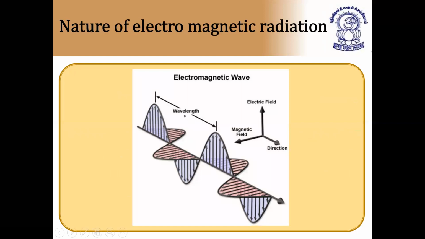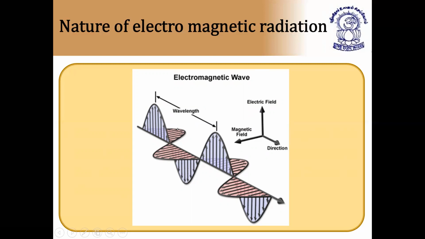You can see here the particles will go like this. The upward movement is called the crest, and the downward movement is called the trough. By the application of magnetic field, the wave will go in the direction of propagation of the wave, whereas by the electric field, the wave will go in a perpendicular manner.